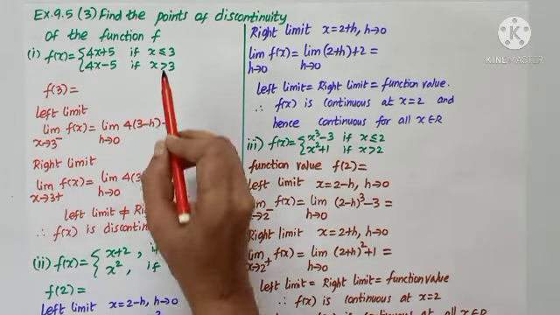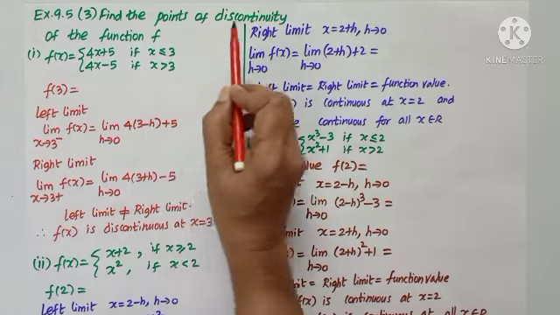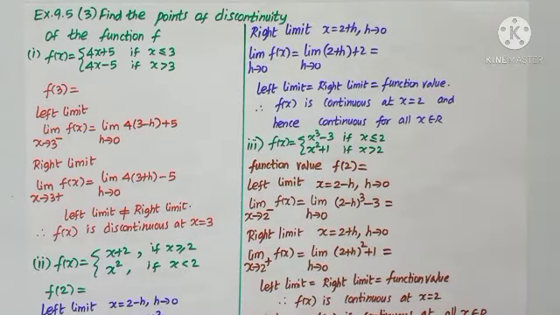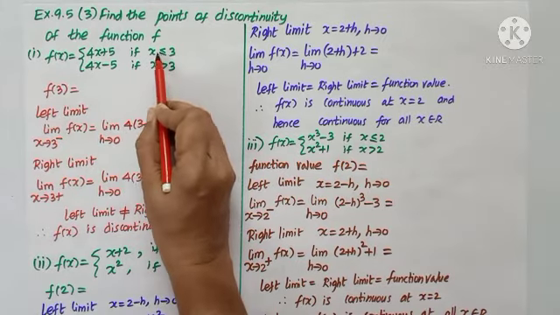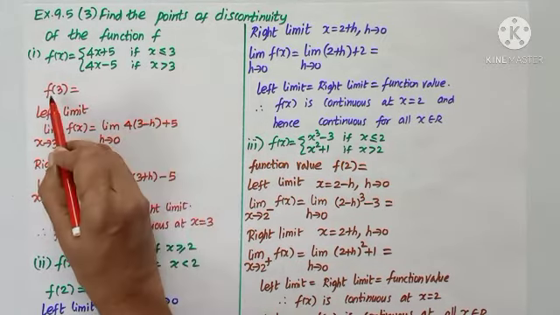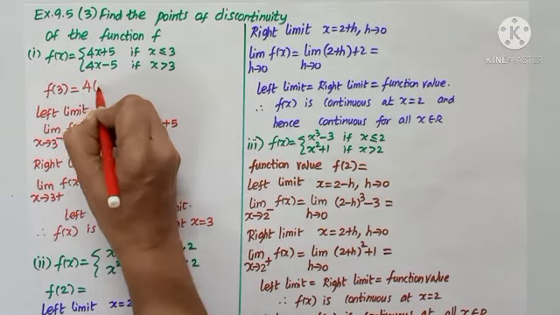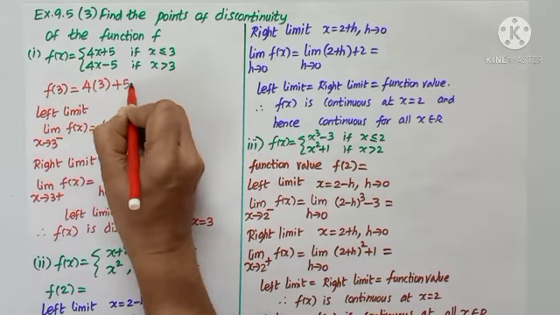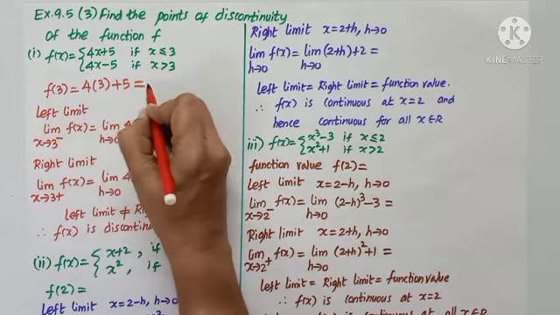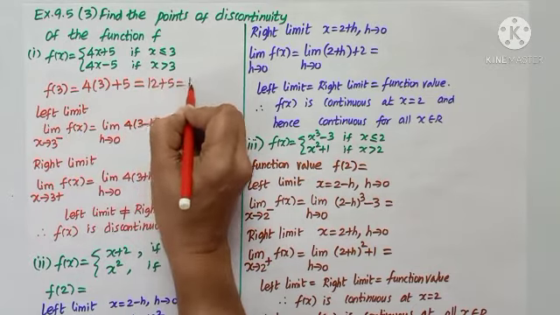So the only possible case at 3, we need to check for discontinuity. What is f of 3? 3 is inclusive here. So when I want the function value, put x is equal to 3. 4 into 3 plus 5. And my answer is 12 plus 5, that is 17.